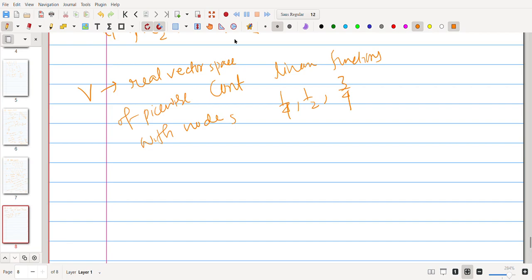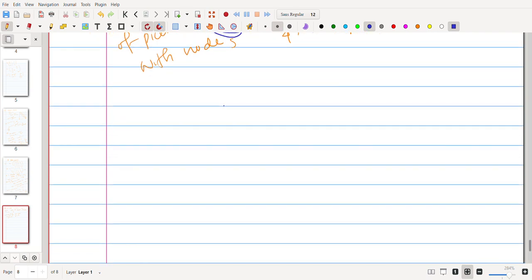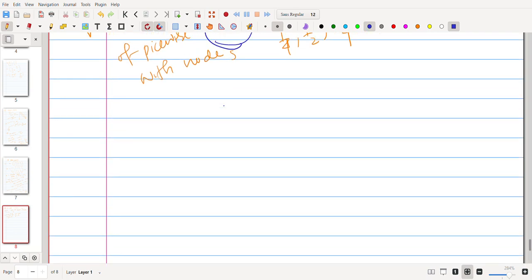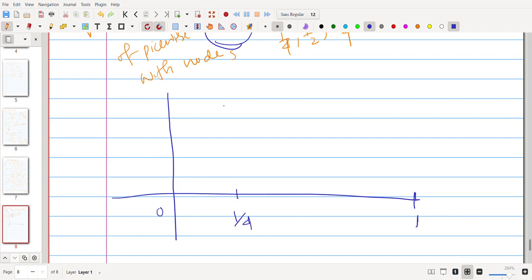Okay, so let's see this one. This continuity property is very important here. Okay, so let's draw some picture. So this one is 1, this one is 0, and you have 1 by 4, 1 by 2, and 3 by 4. So that means you are trying to take some linear functions here, right?